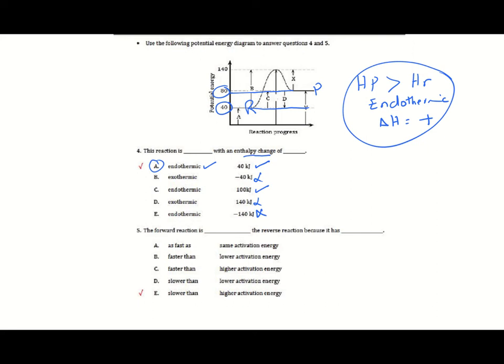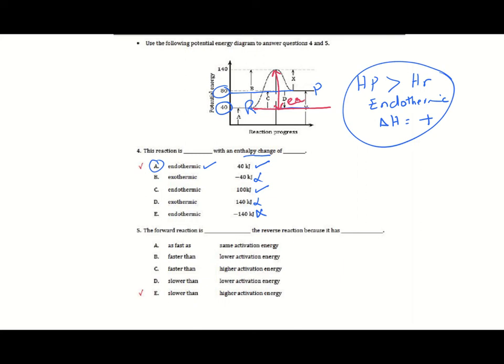Second, forward reaction is... so you will mention faster or slower or as fast as the reverse reaction, and you will give the reason. In this reaction, the activation energy is very high. Where is the activation energy? Between reactant and the peak, the activated complex. This is the activation energy.